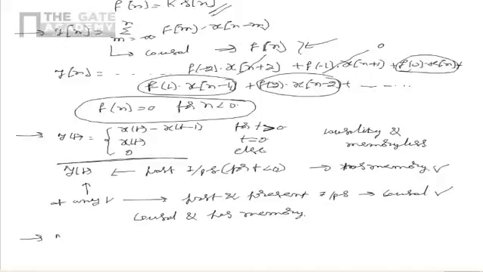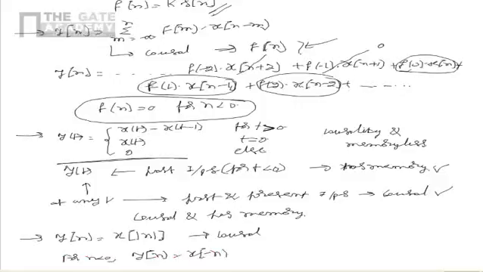Now, let us consider another system. y of n is equal to x of mod n. We have to find if this system is causal. We see that for n less than 0, y of n is equal to x of minus n. So in this case, the output at some instant depends on future inputs only.